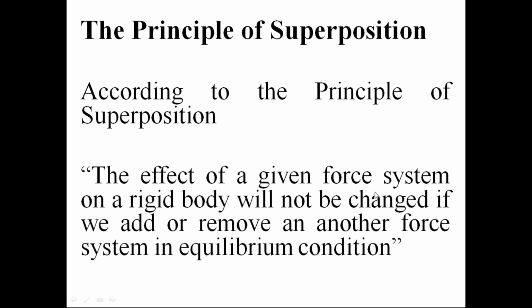The effect of given force system, that is first force system, F1 bar, F2 bar, on the rigid body will not be changed if we add, that is apply, or remove another force system, that is the second force system. If we add F3 bar, second force system, or remove another force system in the equilibrium condition, that is the principle of superposition in engineering mechanics.